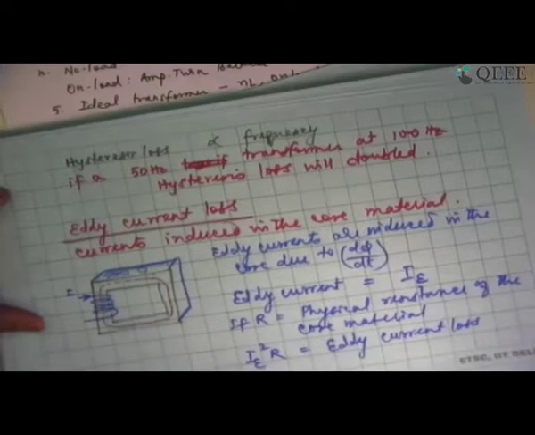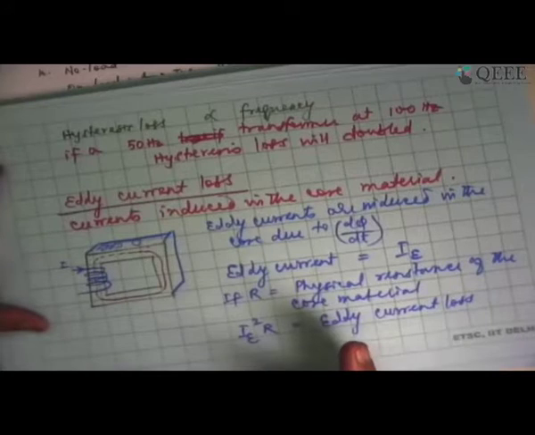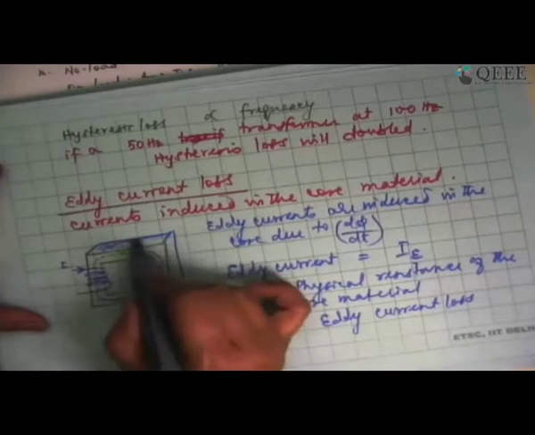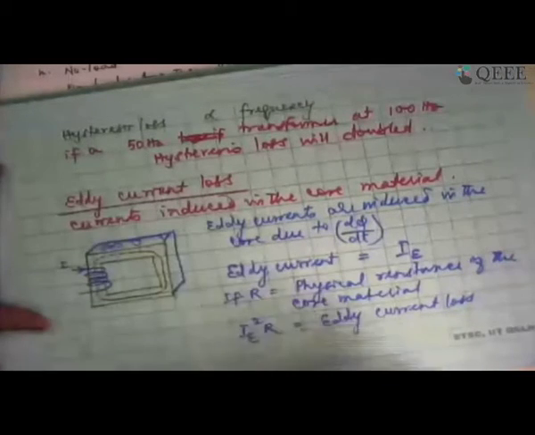So if I want to reduce the eddy current loss, I should avoid all crisscross currents within the core. I should not have crisscross currents within the core.